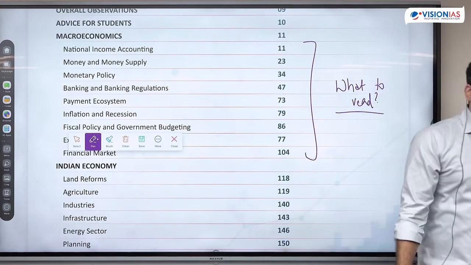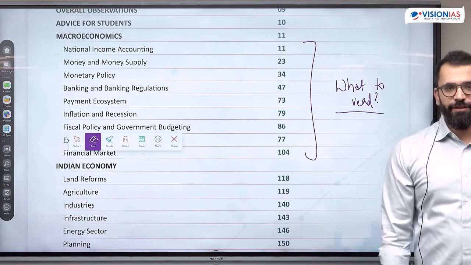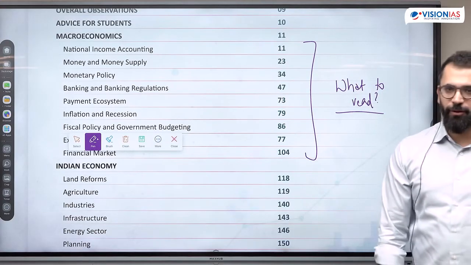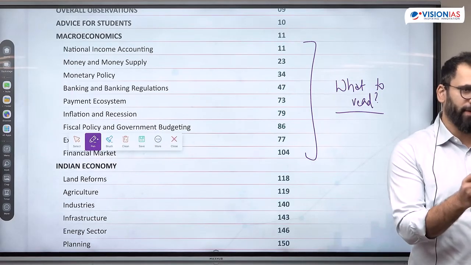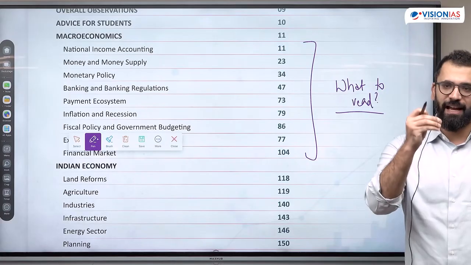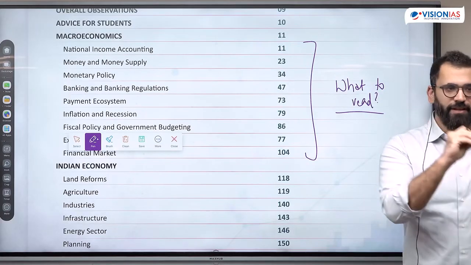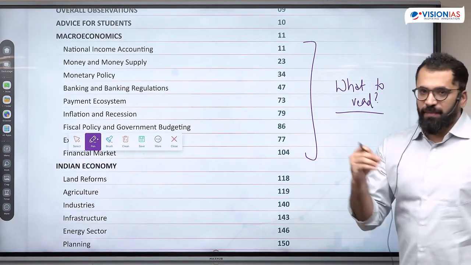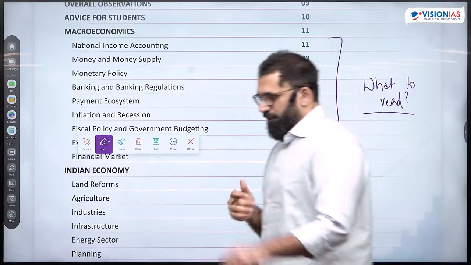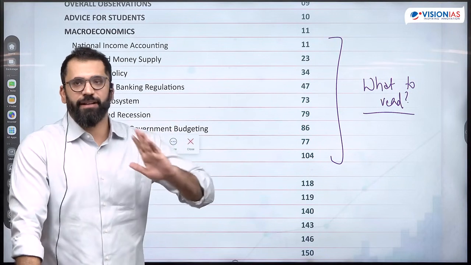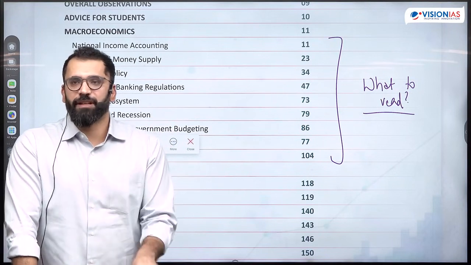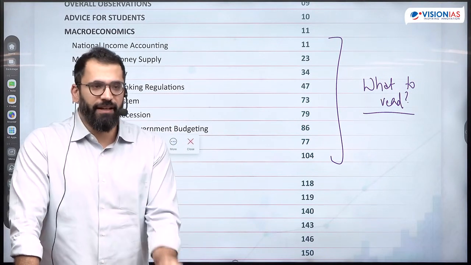So if you have a brief idea about the exam, this exam is not a source-based exam. You don't have one or two books from where the questions will be asked. This is more an application-based exam because both your understanding and analysis is being checked, whether it is prelims or mains. The mains part is not difficult here because for mains they have given a detailed syllabus. You don't have to figure out what exactly to read because the syllabus for mains GS 1 to 4 is highly detailed in nature.